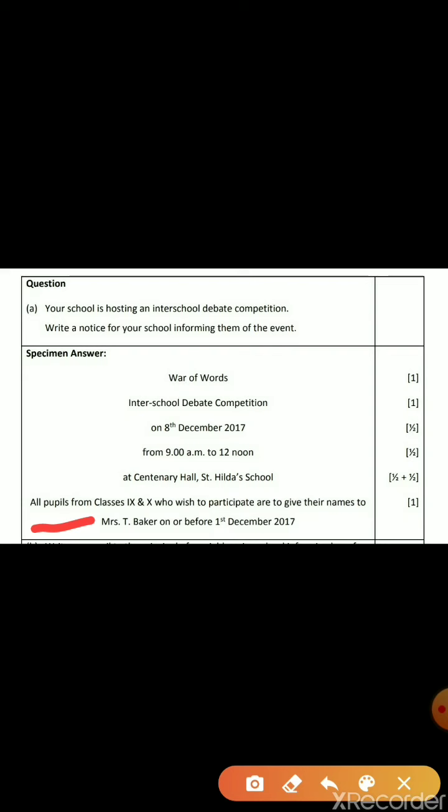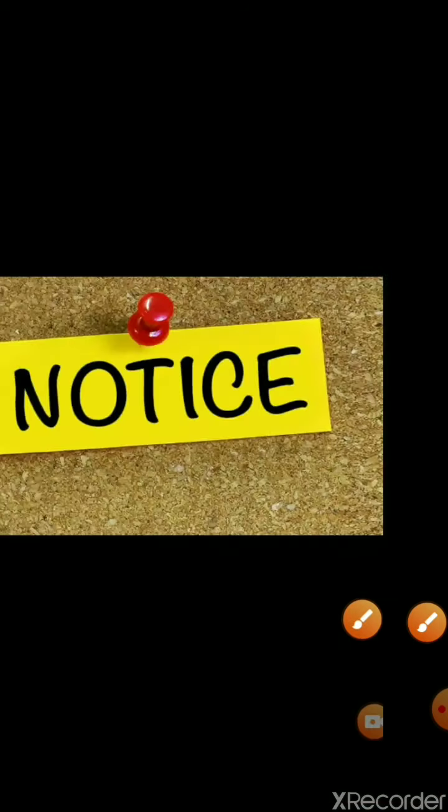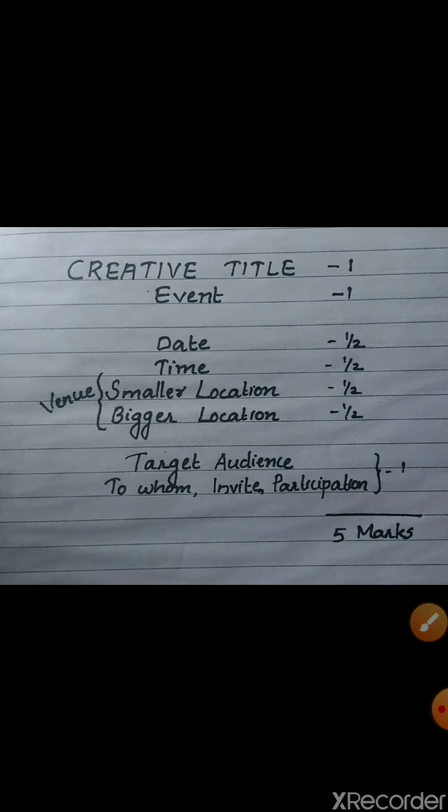So dear students, when we write a notice, the things which we have to keep in our mind are these: first of all, a creative title, then the event, then date and time, smaller location, bigger location, then the target audience, that means who are invited to participate. These are the points which we have to keep in mind when we write the notice.